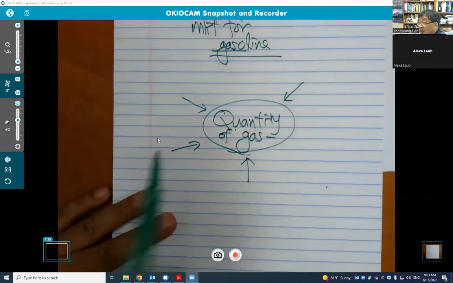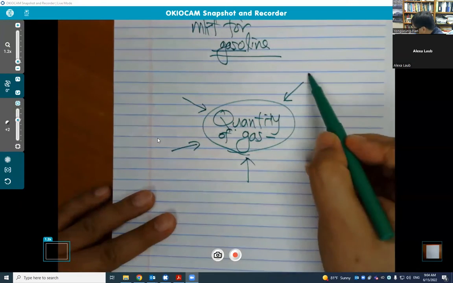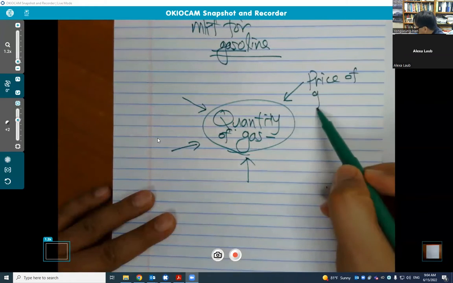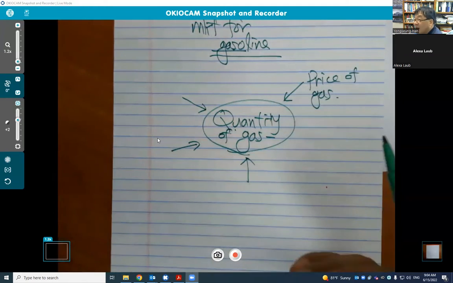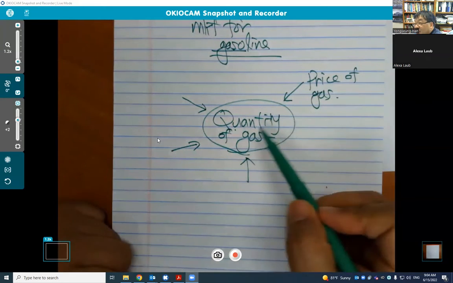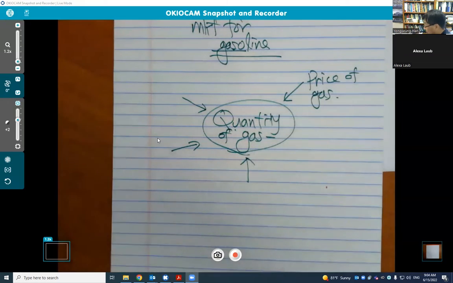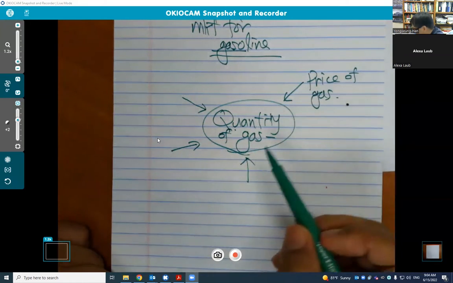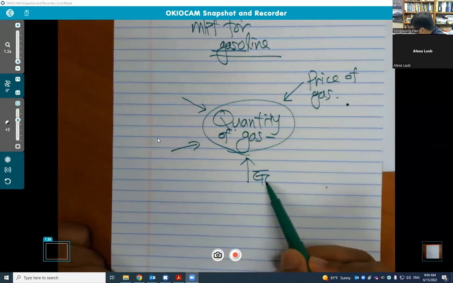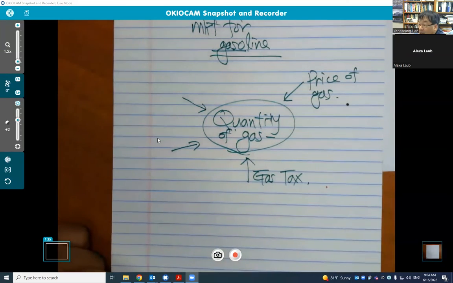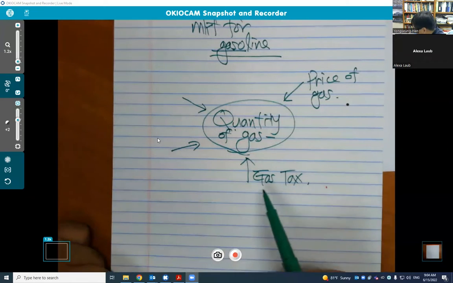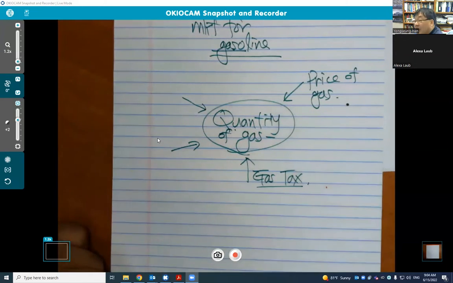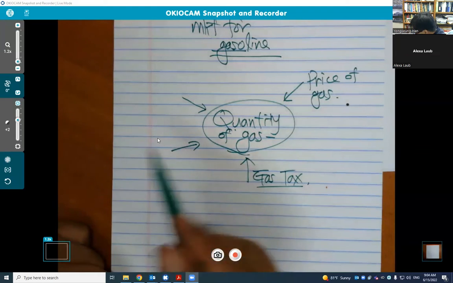Many factors. Can you name those factors? Probably this, let's say the price of gasoline. If the gas price is high, then we try to drive less. So we try to save our money by driving less. So this is one factor, but there are many other factors. Let's say gas tax. If you buy gasoline, you have to pay 15 cents per gallon to the federal government. That is gas tax. If the gas tax increases, then we try to buy less. But there are many other factors.